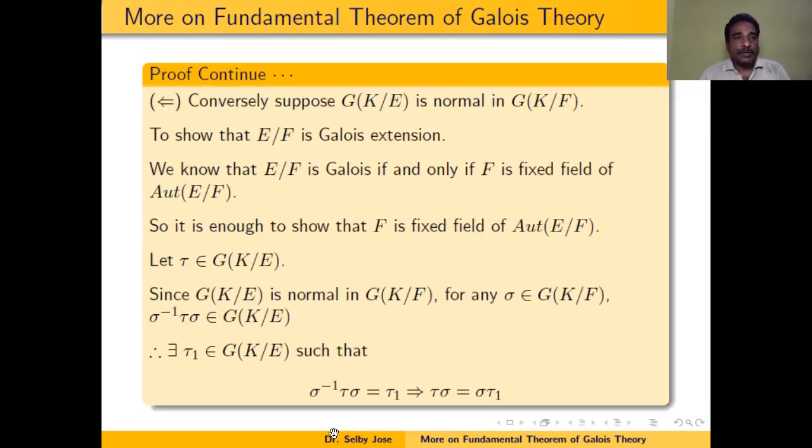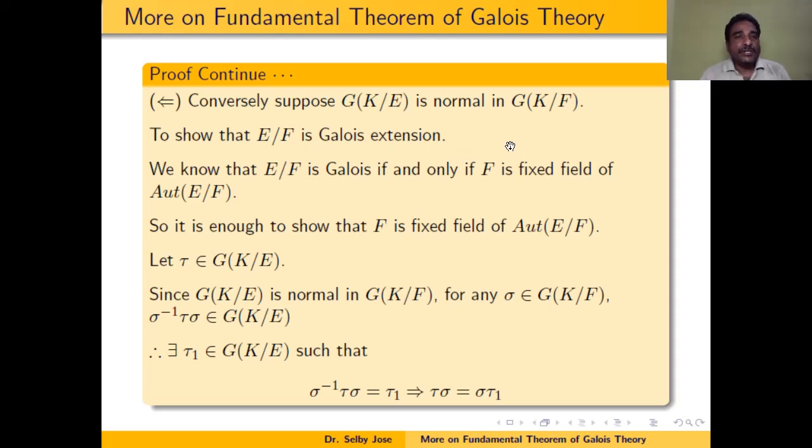Now we prove the converse. That means we have proved that the Galois group of K over E is normal in the Galois group of K over F. Now we prove the converse. So conversely, suppose the Galois group of K over E is normal in the Galois group of K over F. We want to show that E over F is a Galois extension.